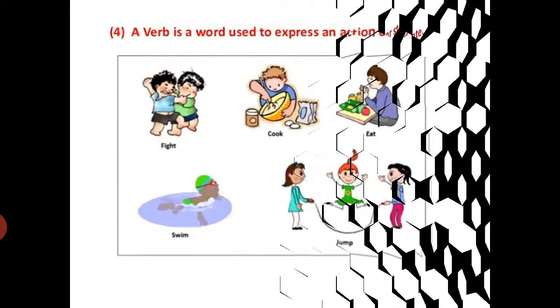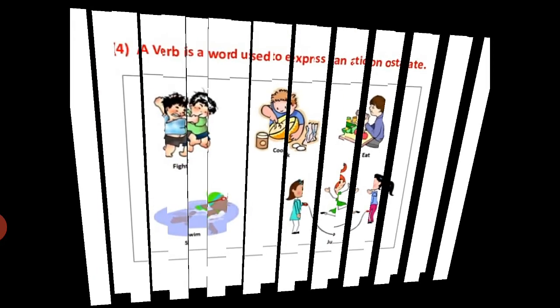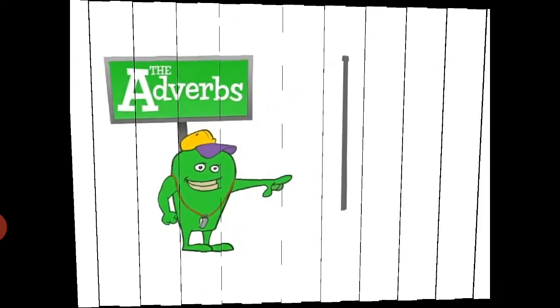Here are some examples about how to express an action. So first is fight, cook, eat, jump, swim. So these are action words. Next, about the adverbs.